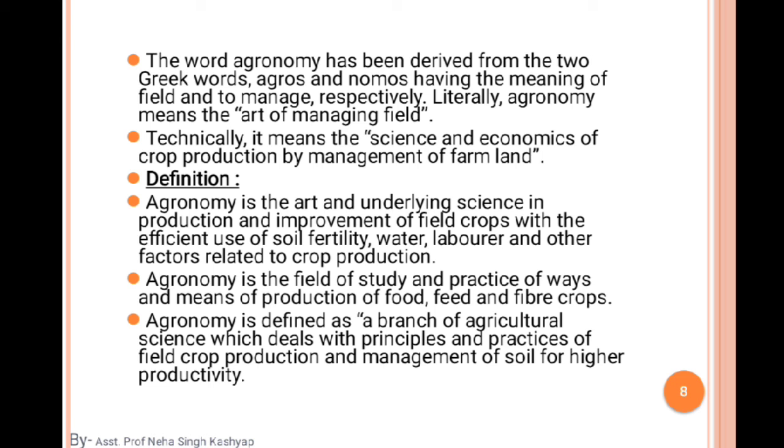Always remember, but the word agronomy is derived from two Greek words, not Latin: agros and nomos, meaning field and management.